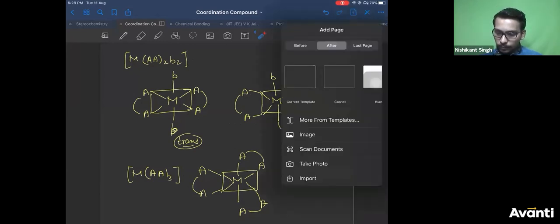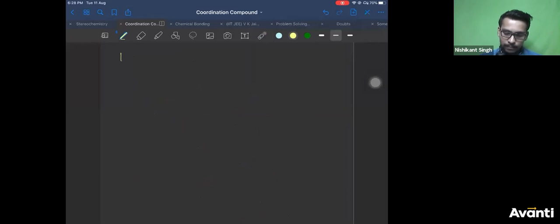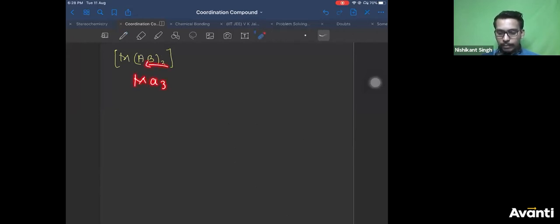Now one more. If I take M(AB) whole thrice, will this show geometrical isomer? Yes or no? Sampada, take care, beta. Yes, it will. This is very easy. Just multiply three inside. This is nothing but Ma3B3, like facial and meridional. It is similar to that. Yes, it will definitely show.